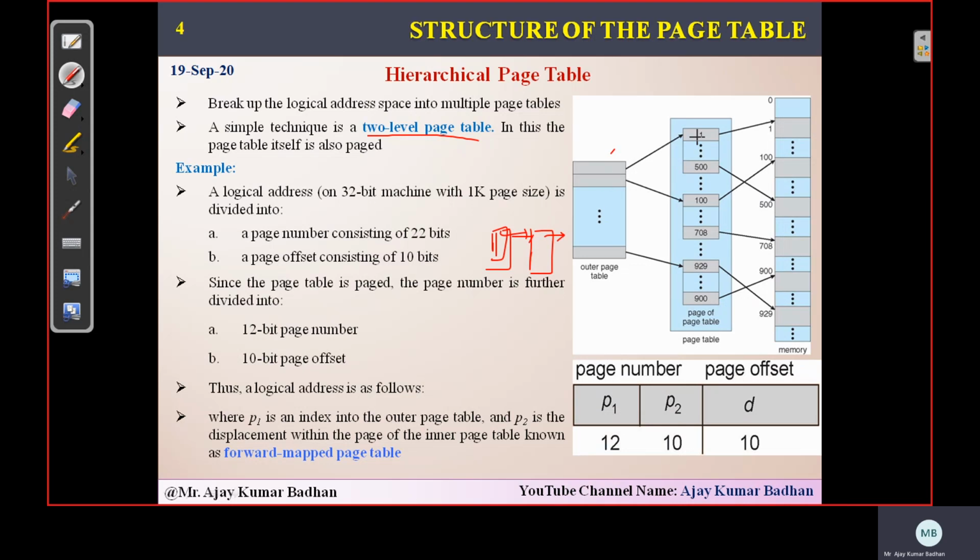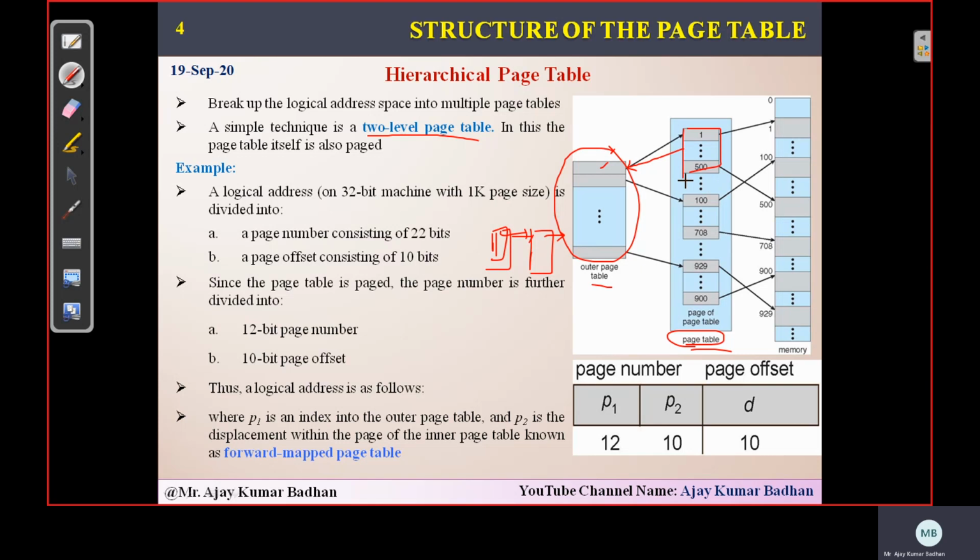For example, let us suppose this is the original page table, and it consists of so many entries. Now we will split those entries into separate blocks, like 1 to 500, 100 to 700, and in that way we split it up. Now the information of this particular page will be stored in this particular column. So this is your outer page table, and this is your actual page table.